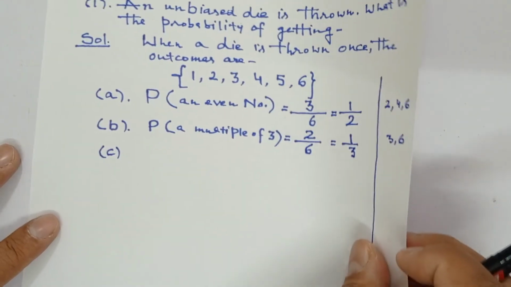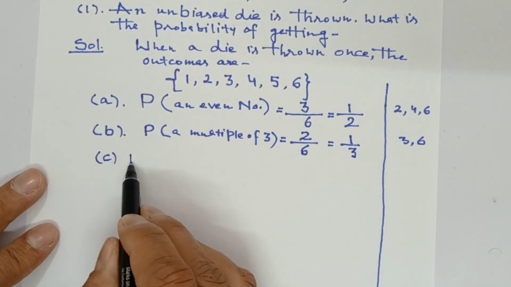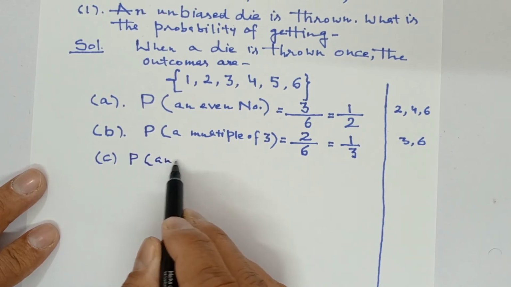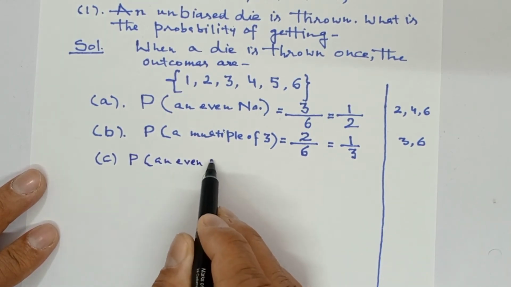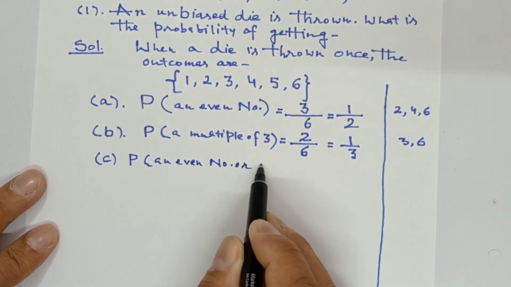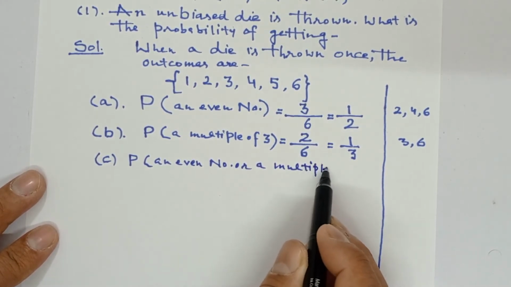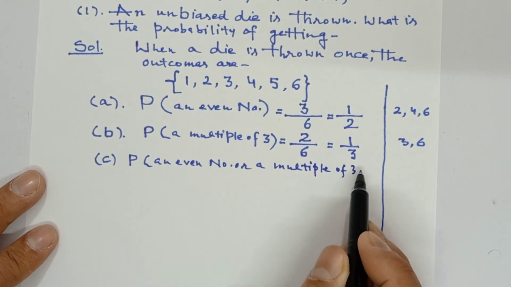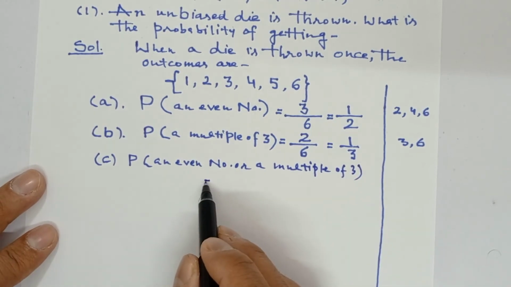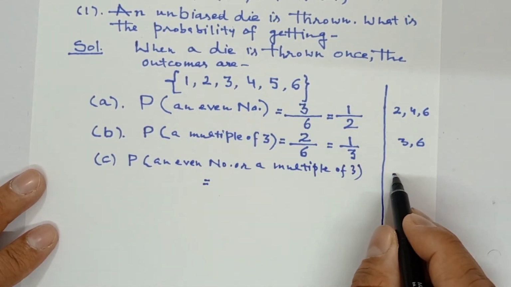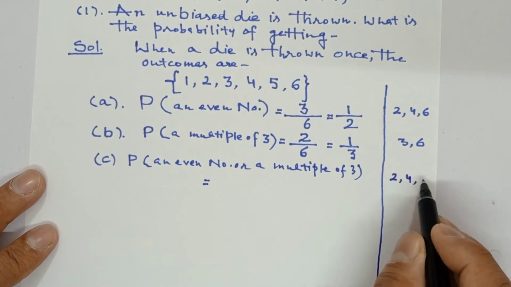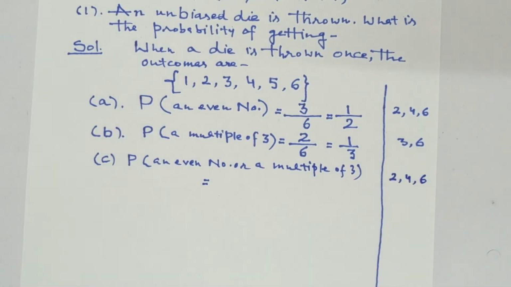C part is probability of an even number or a multiple of 3. So you can see here the even numbers are 2, 4 and 6. Now here the probability is of an even number or a multiple of 3.